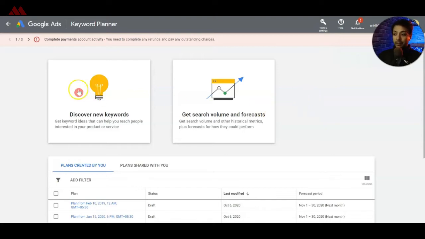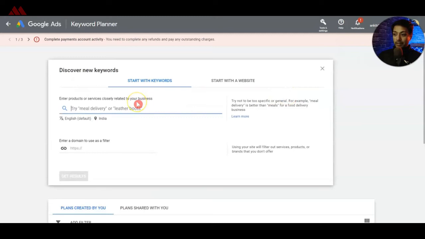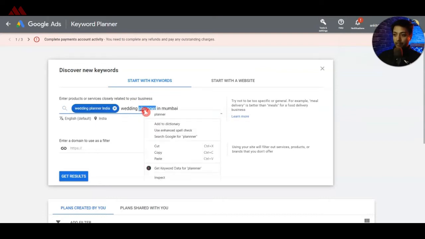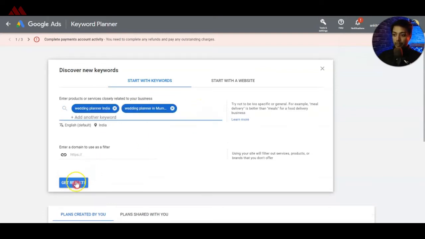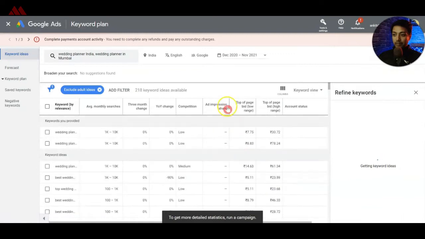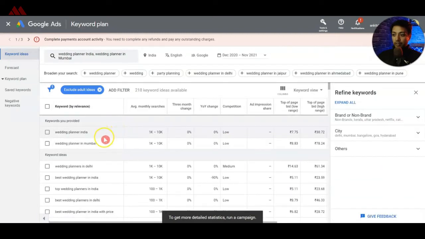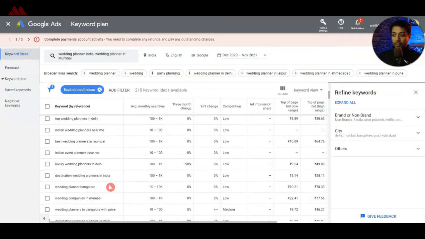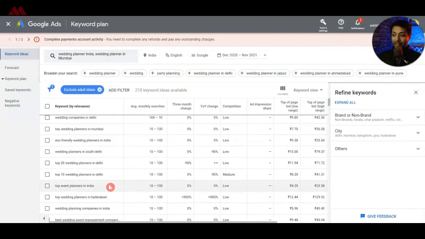So for example, if we go in the discover new keywords, and maybe we can enter some sample keywords like, so let's go ahead and click on get results. So now we got a pretty good list of keywords here. It says wedding planner India, wedding planner Mumbai, the keywords that we have entered. And after that, we also have the best wedding planner in India or top wedding planners in India. And there are a lot of other keywords that are related to our wedding planner business.